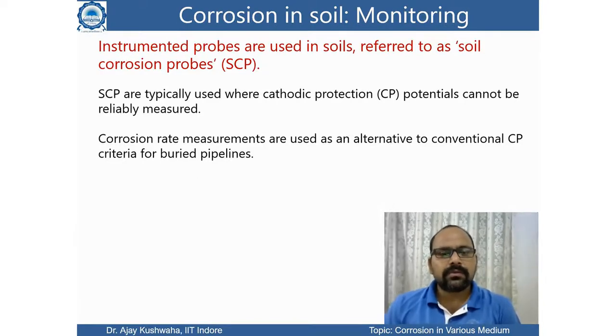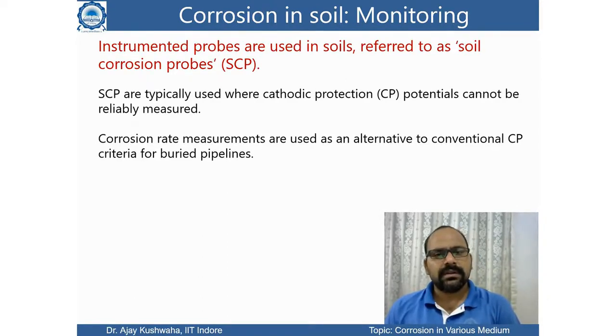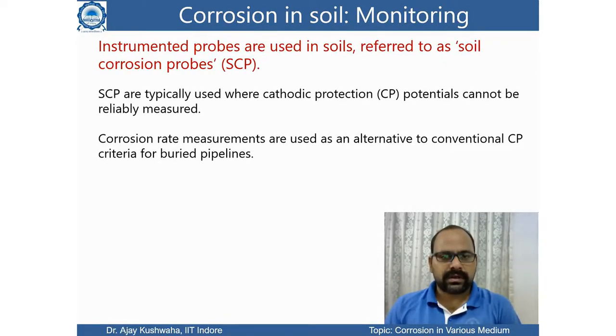So for corrosion monitoring in soil, we can use instrumented probes referred to as soil corrosion probes, SCP, and they are typically used where cathodic protection potential cannot be reliably measured. Means if we are not able to measure the cathodic protection very well, then this kind of setup can be used. And corrosion rate measurements are used as an alternative to the conventional cathodic protection criteria when we have a metal dipped into the soil.